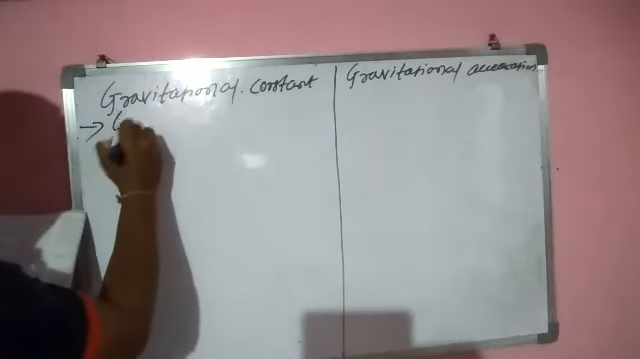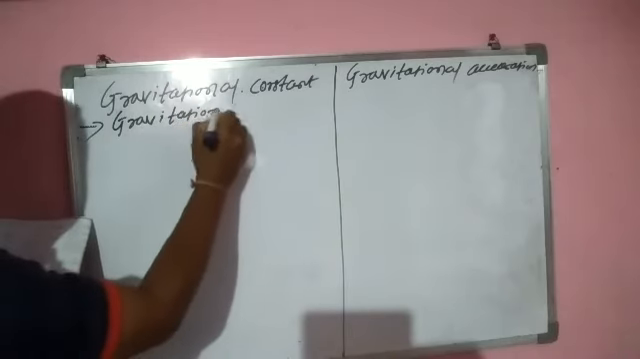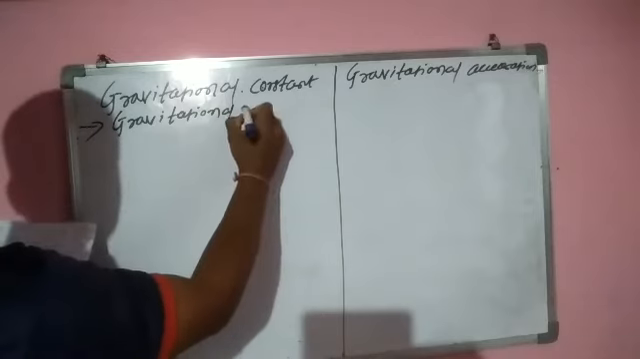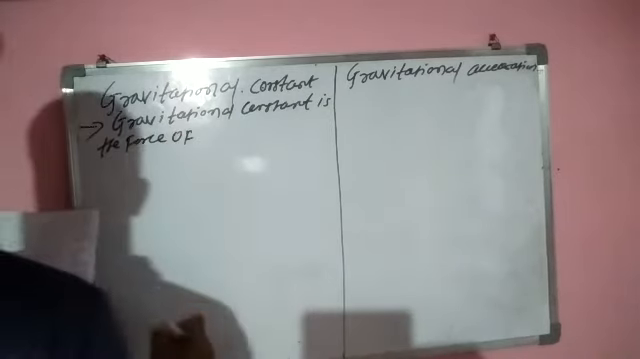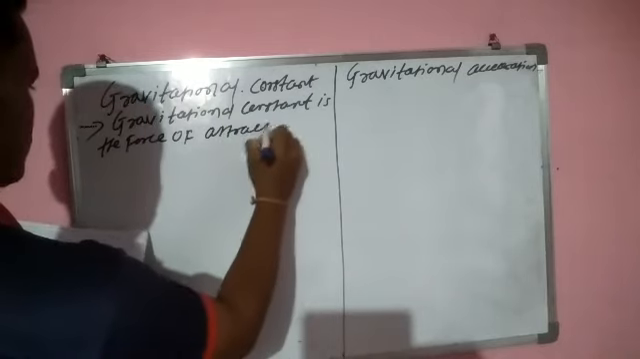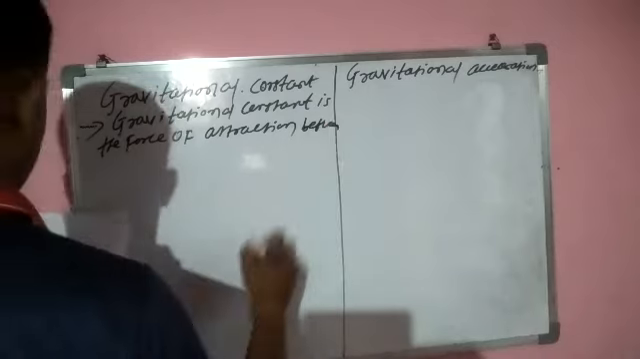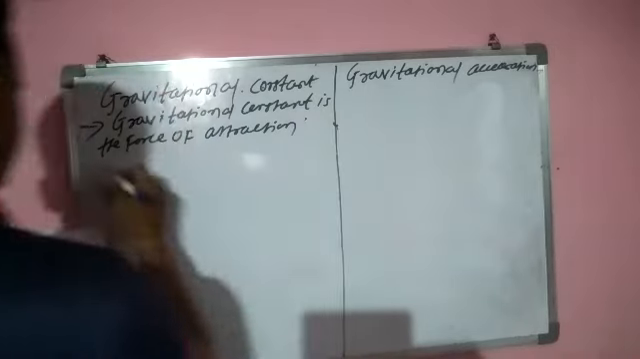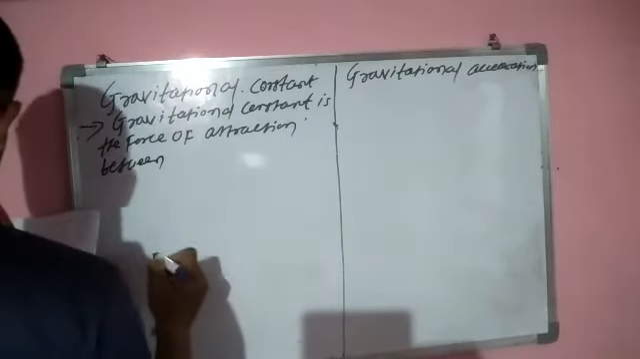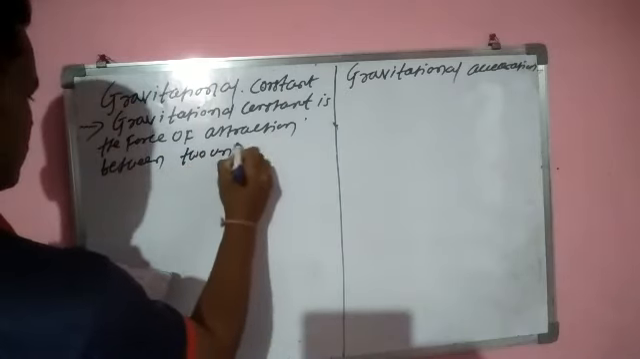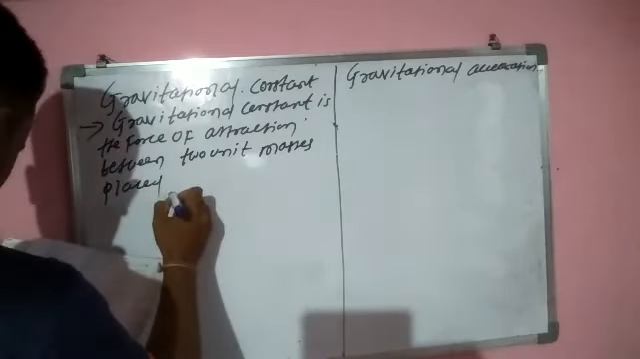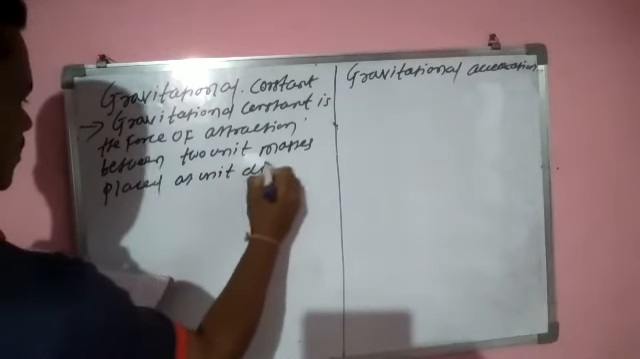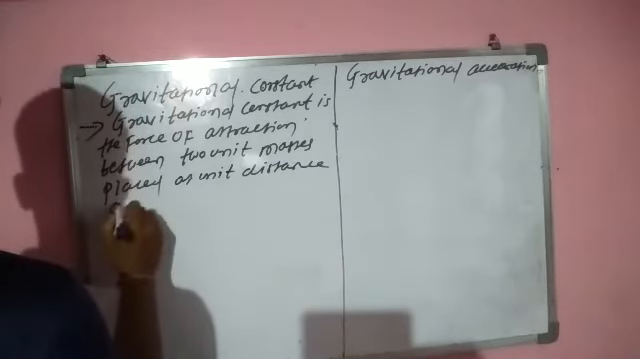Now see, first one is the definition. So gravitational constant is the force of attraction between two unit masses placed at unit distance apart from each other.